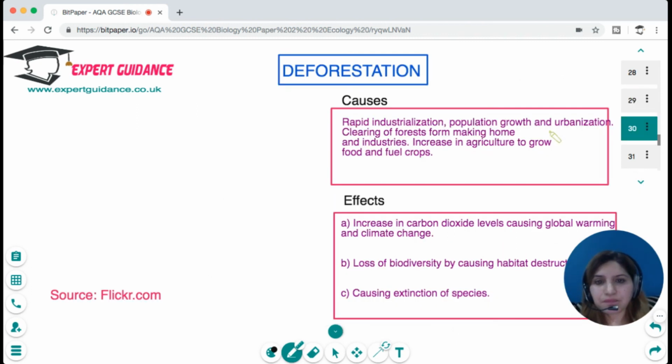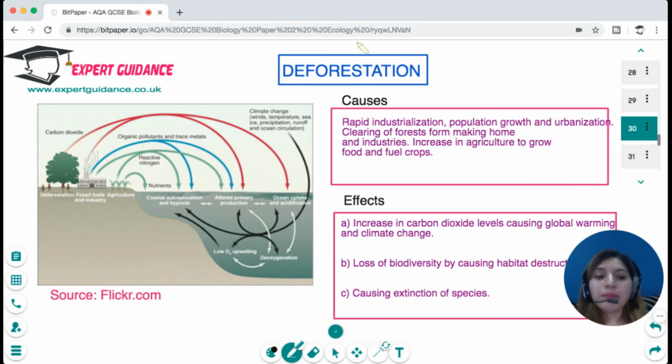Now, the important contributor to everything is deforestation. How is deforestation caused? It is caused by rapid cutting of trees due to rapid industrialization, population growth and urbanization, clearing of the forest for making homes and industry, and increase in agriculture to grow food and fuel crops.